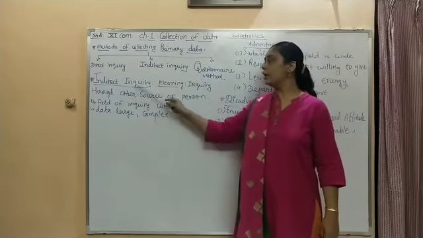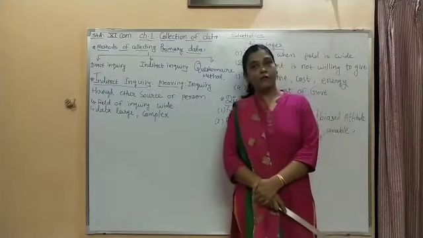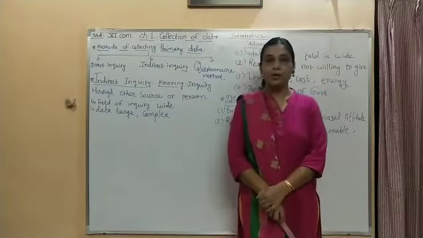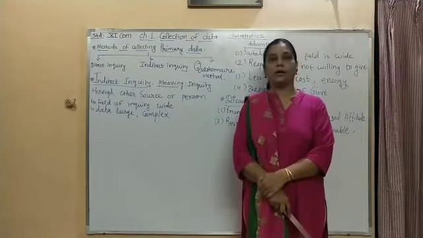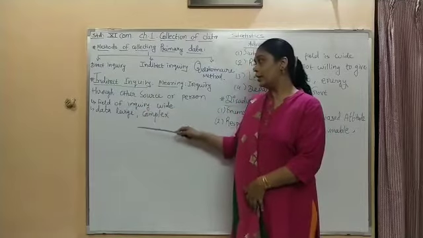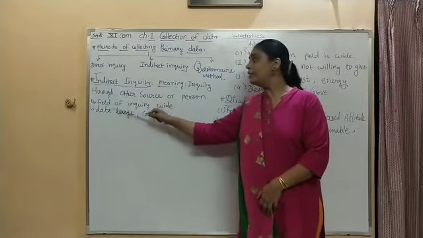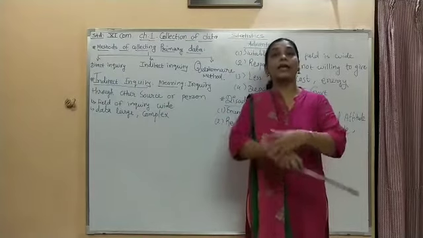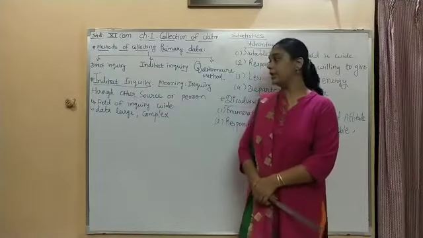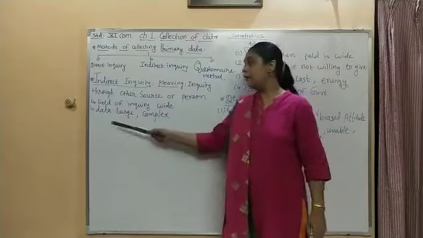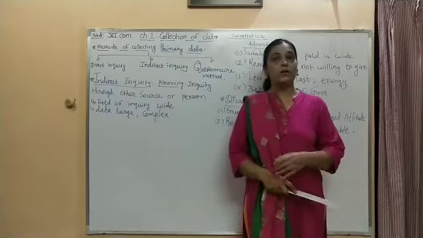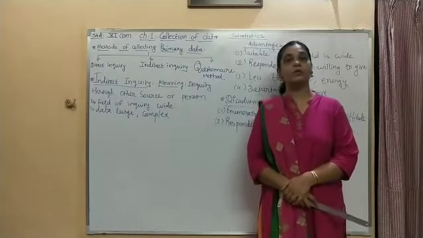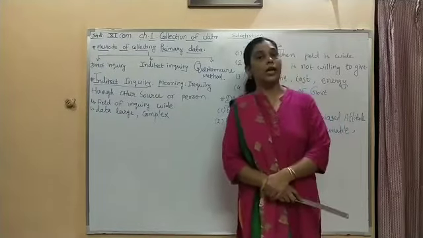Let's see the meaning of indirect inquiry. The inquiry which is made by the enumerator indirectly, or by taking the help of some other source or person, is called indirect inquiry. This type of inquiry is useful when the field of inquiry is so wide, when the area of inquiry is so wide. Plus, the data which are collected are large in number and complex by nature. So in certain cases it is advisable to go for the indirect inquiry.